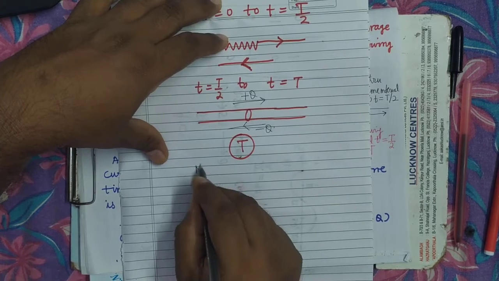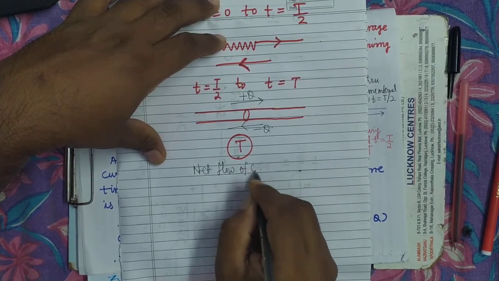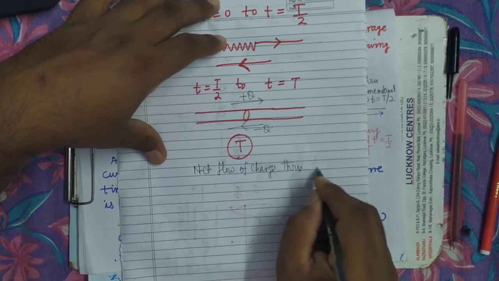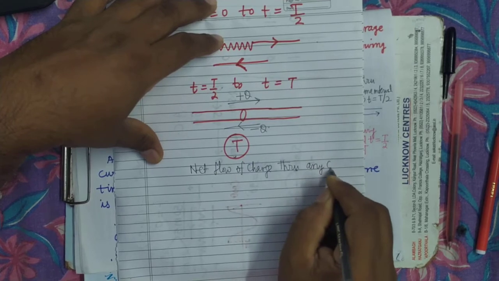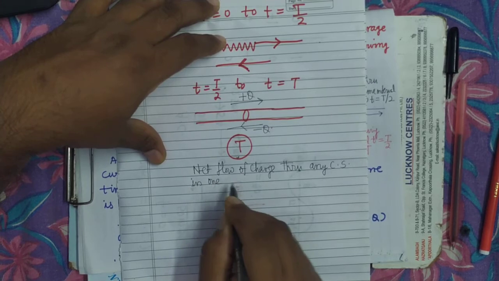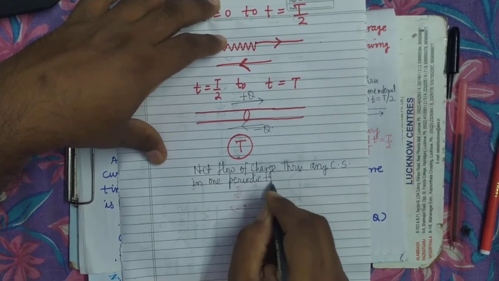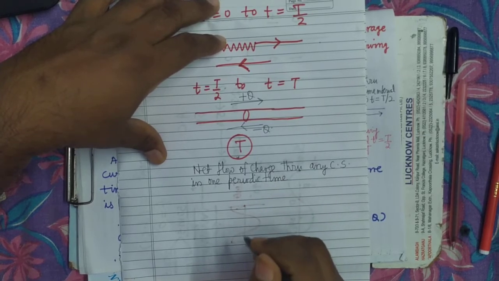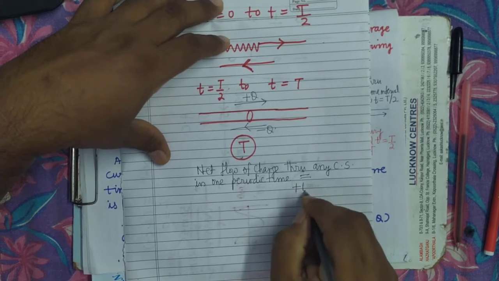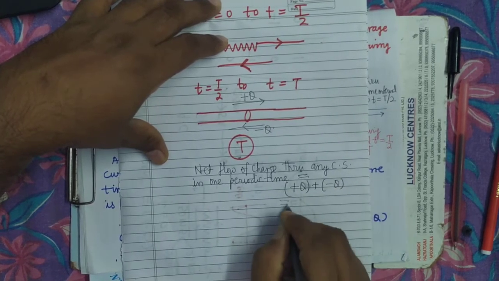Net flow of charge through any cross section in one periodic time, in which one cycle of variation completes, is 0, because this is plus Q plus minus Q. So that will come out 0.